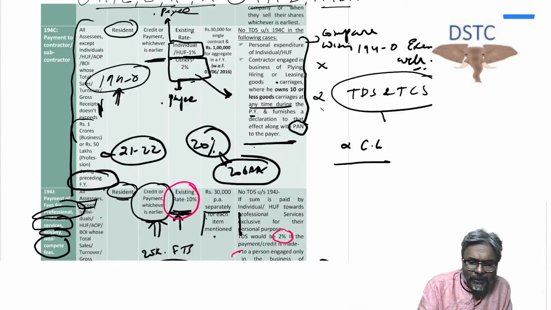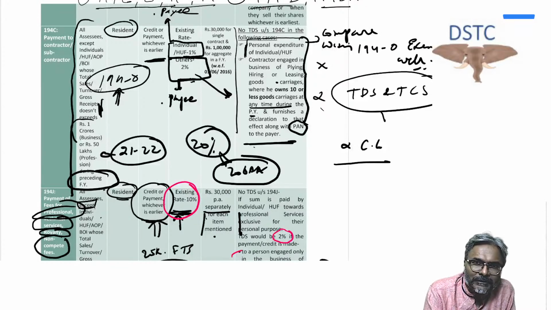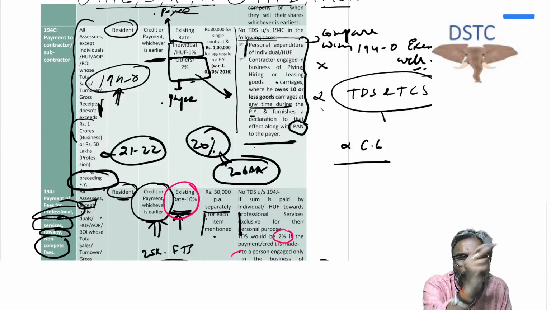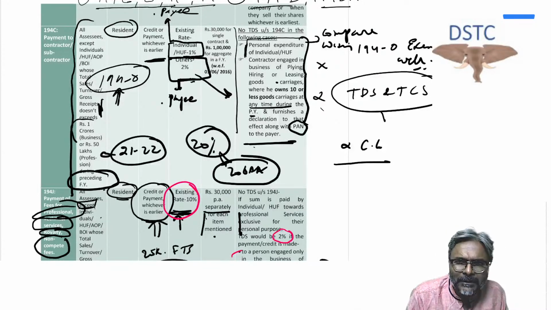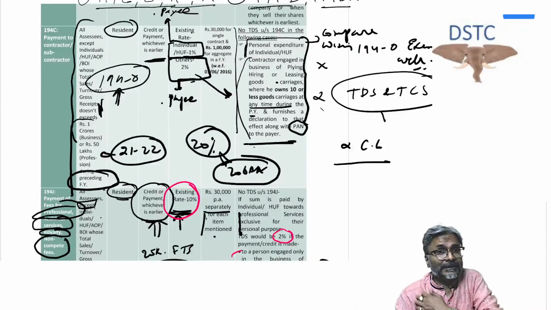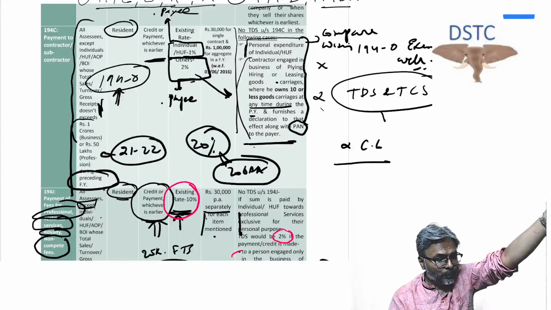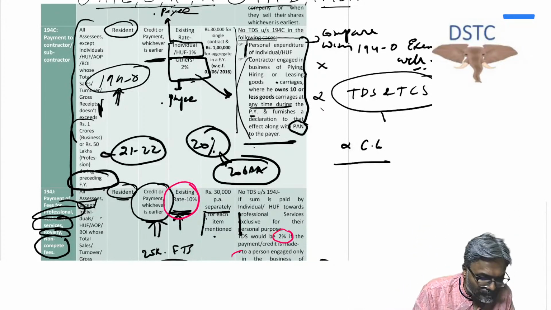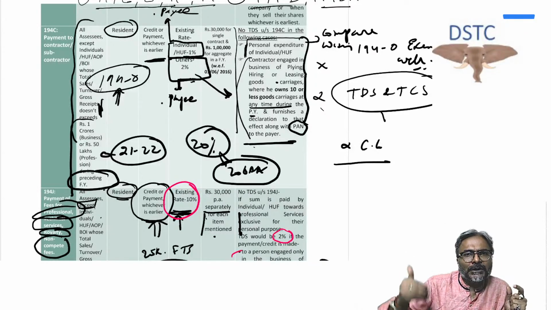Now quick point students, no TDS or TCS would be applicable where the works contract is for personal expenditure of the individual or the HUF. So if I get home repair work done, it's a works contract, but because it is a personal expenditure, no TDS. And second, an important one students, the contractor. Supposing I have paid to the GTA, students.